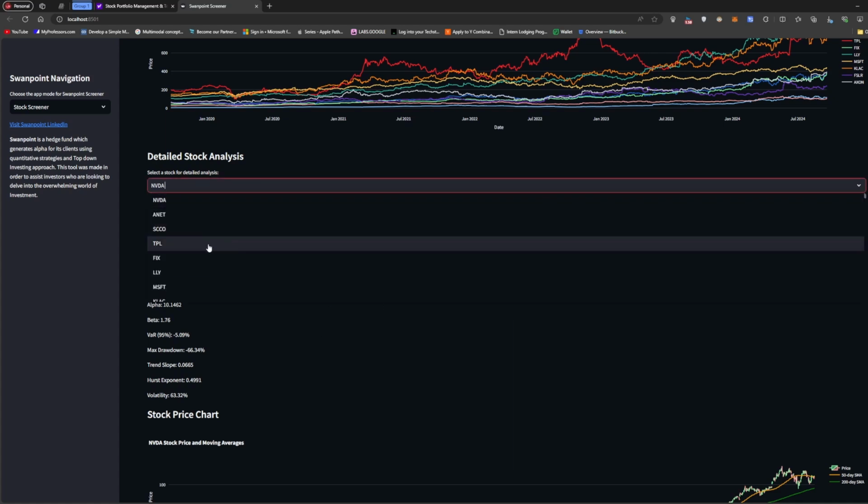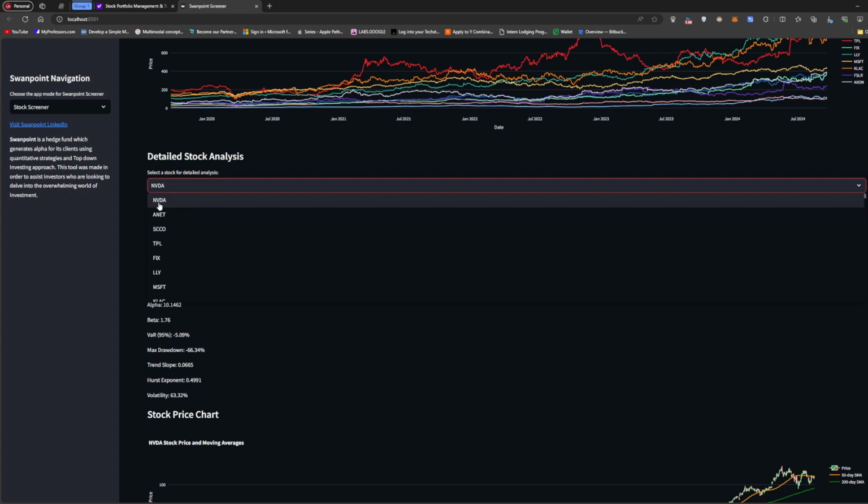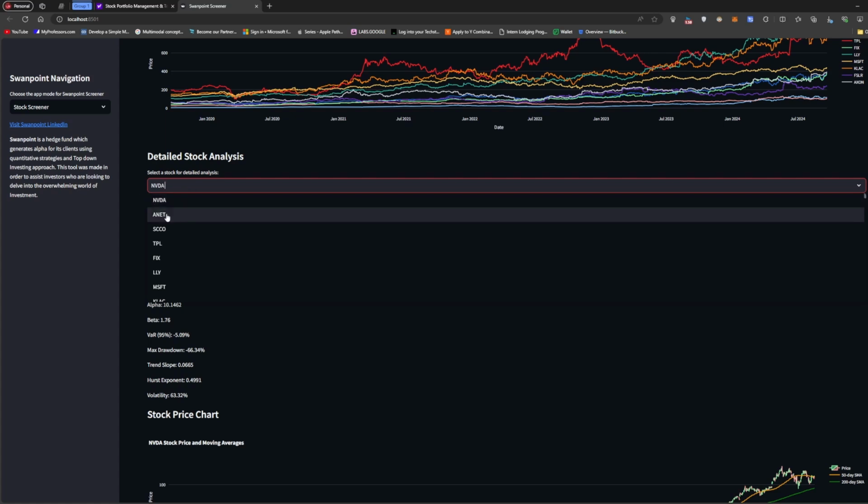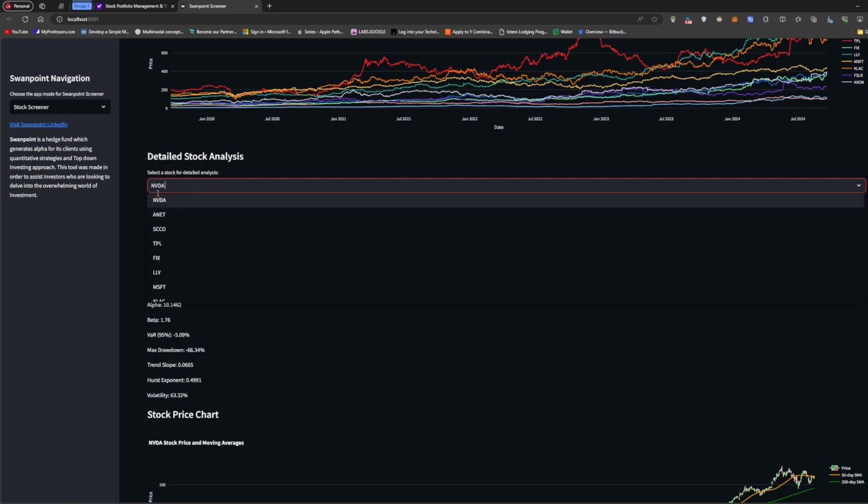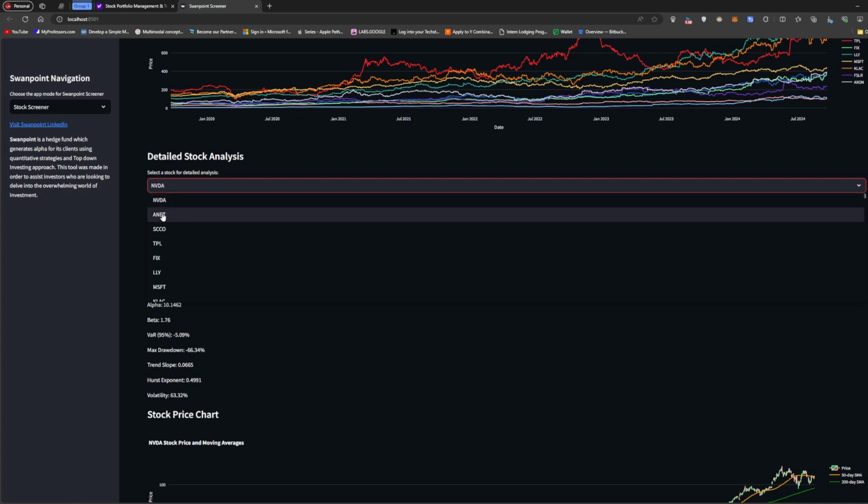So you can go over here. That's why I own a lot of Nvidia, because it's one of the highest on my screener. And I actually don't own ANET, because I feel like it falls in the same category as Nvidia. I have it on my watch list right now.